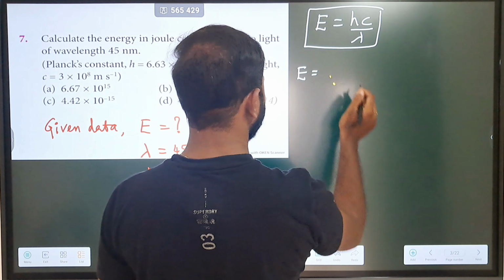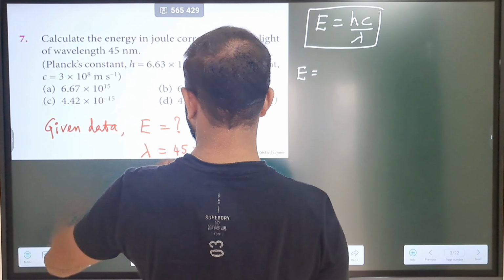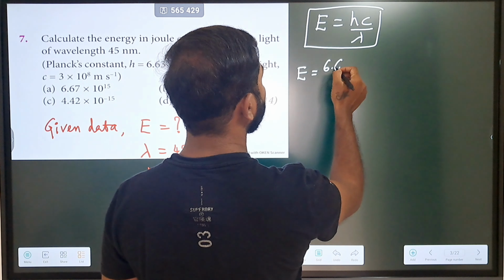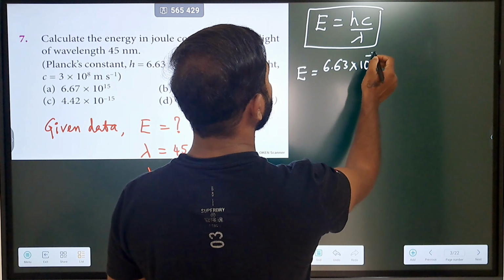So what is the h value for us? That is 6.63 into 10 power minus 34 joule second.